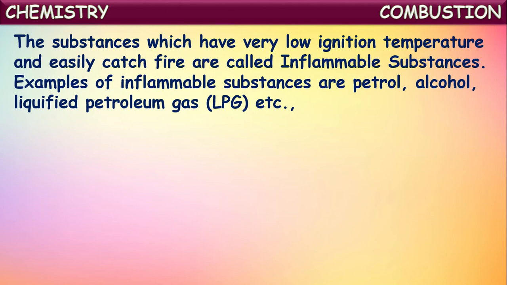Examples of inflammable substances are petrol, alcohol, and liquefied petroleum gas, which is commonly called LPG. These all have a very low ignition temperature. They can catch fire very easily at very low temperatures itself. That's why we should handle them very carefully. They should be preserved and stored in safe positions. That is why the tankers carrying these chemicals have "highly inflammable" written on them.